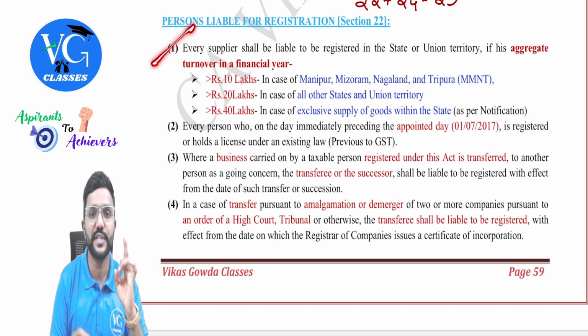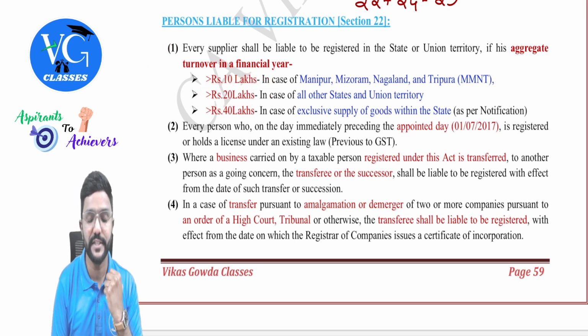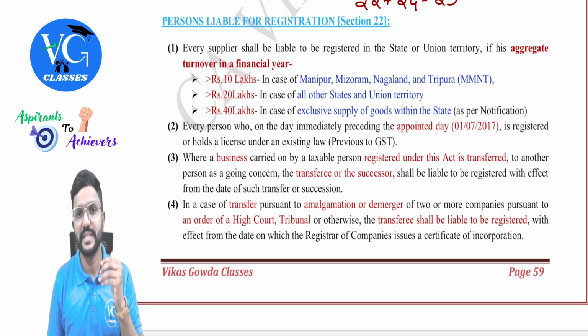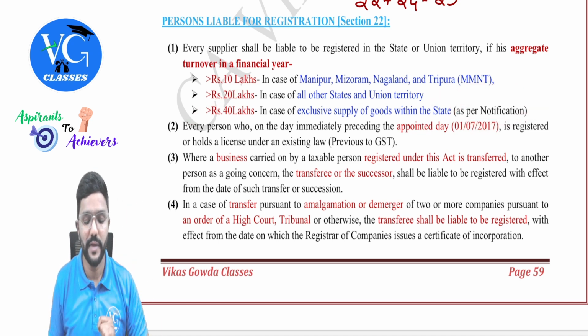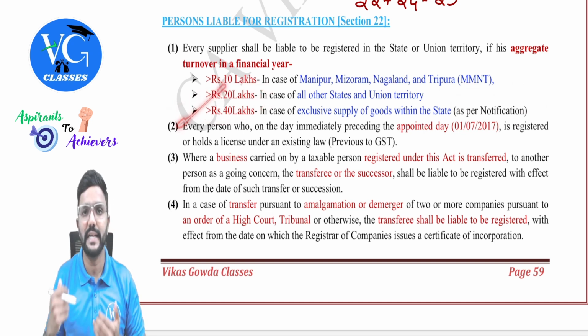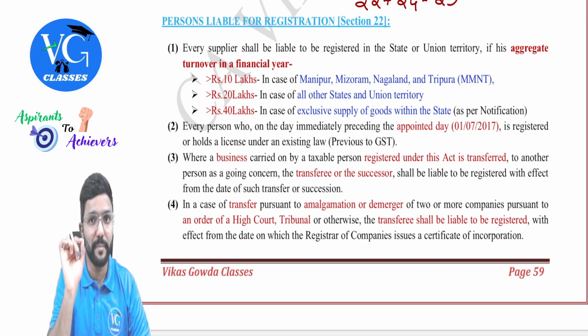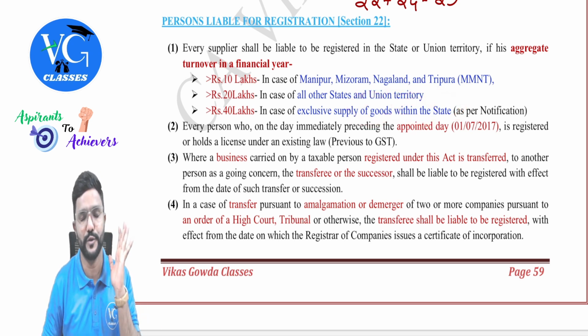Actually, section 22 subsection 1 gave the power to the government, in case of an exclusive supplier of goods, at the request of the states, to increase the 20 lakh limit to 40 lakh. And a few states have requested the government. So accordingly, as per the notification, for the exclusive supplier of goods alone, they have increased the limit to 40 lakh. And we will learn in detail about this 40 lakh a little later. But one thing you have to take care of: this is available only for the exclusive supplier of goods within the state, that is only intra-state supply of goods.